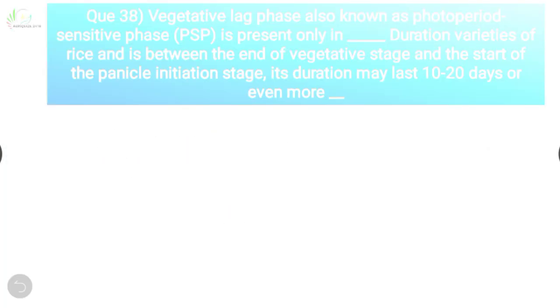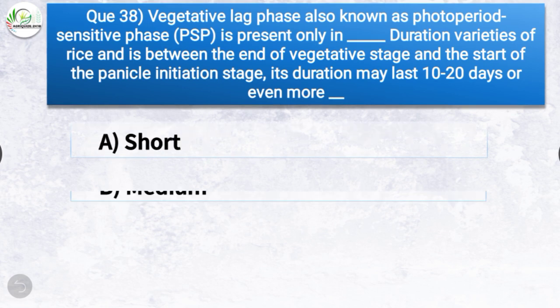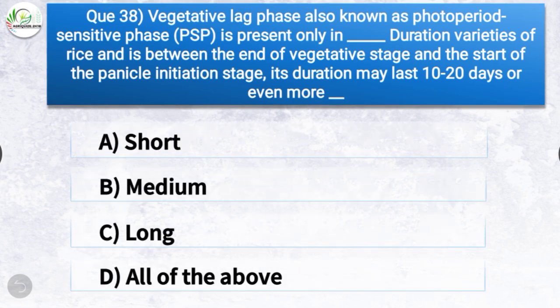Question number 38. Vegetative lag phase, also known as photoperiod sensitive phase, is present only in dash duration varieties of rice and is in between the end of vegetative stage and the start of the panicle initiation stage. Its duration may last 10 to 20 days or even more. The options are short, medium, long, or all of the above. The correct answer is option C, long.